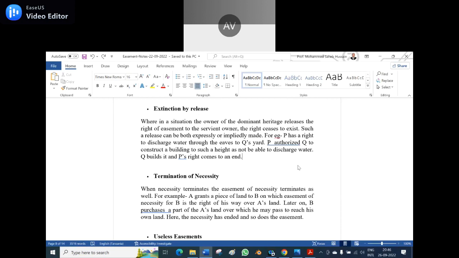Okay. Now what it says is that P has the right to discharge water through the eaves. See, P has a right to discharge water through the eaves. Eaves means where the rainwater falls, over there, Q's yard. P authorizes Q to construct a building to such a height as not able to discharge water. Q builds it and P's right comes to an end, which means that whenever there is an issue of water problem,